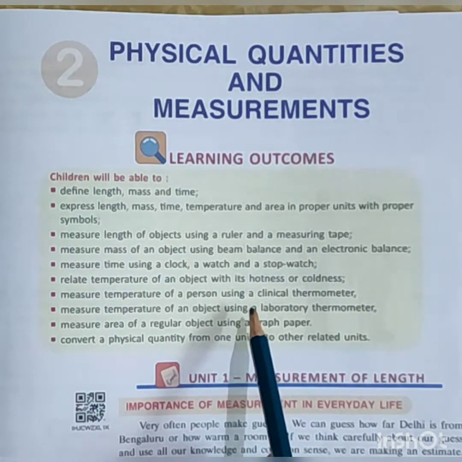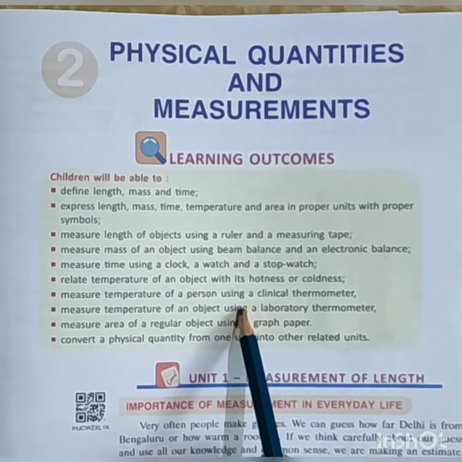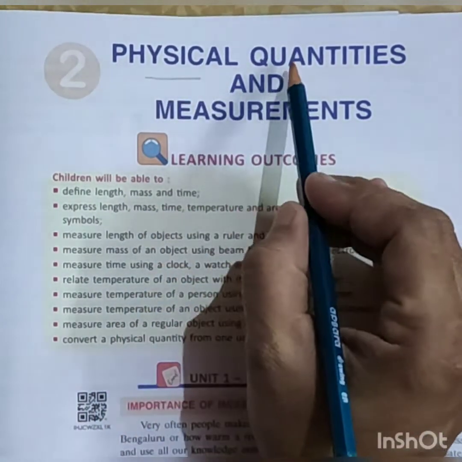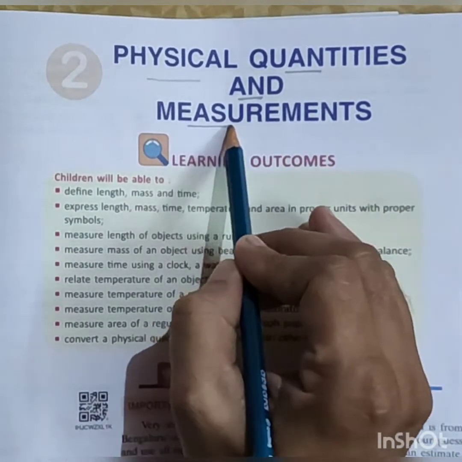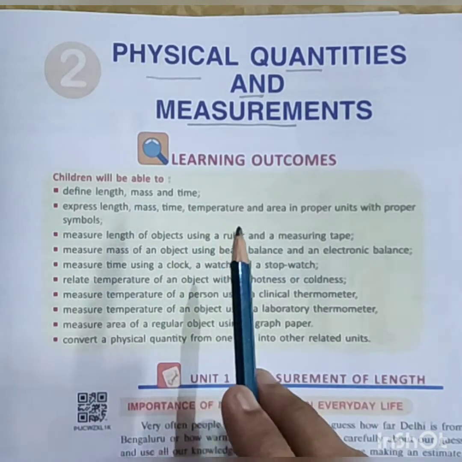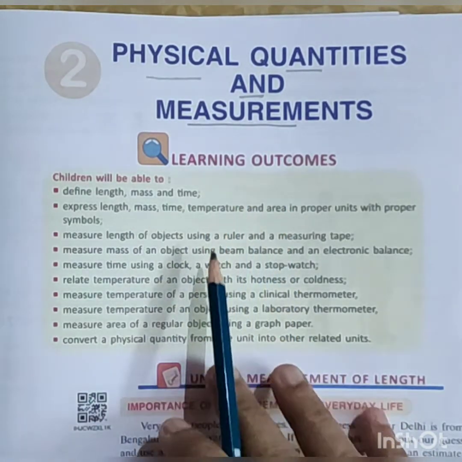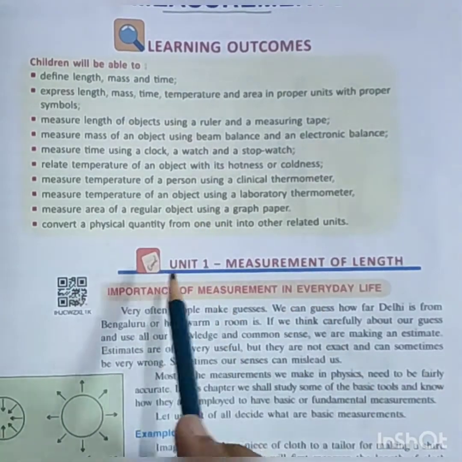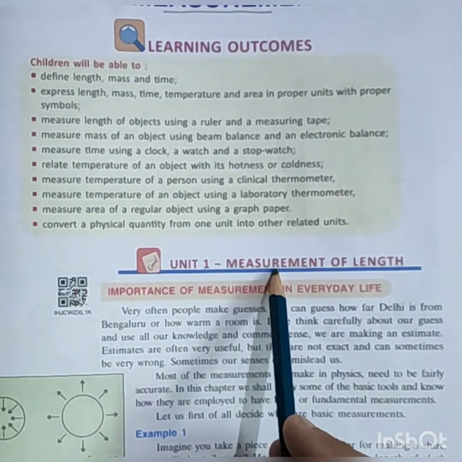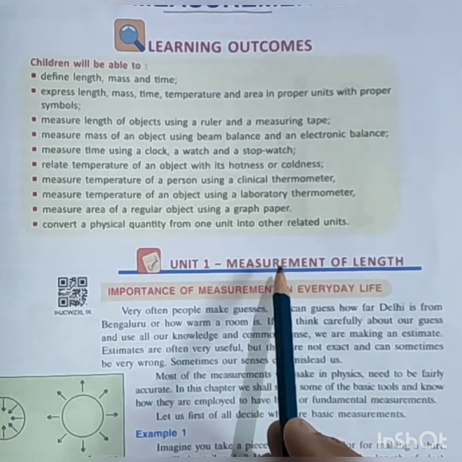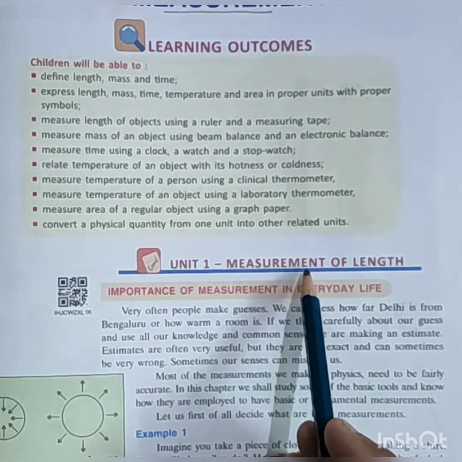Today I am going to explain your second chapter of physics, that is physical quantities and measurement. This is a very important chapter. So first, what do we have in our chapter? First we have Unit 1 section, measurement of length. First we need to know how to measure length.